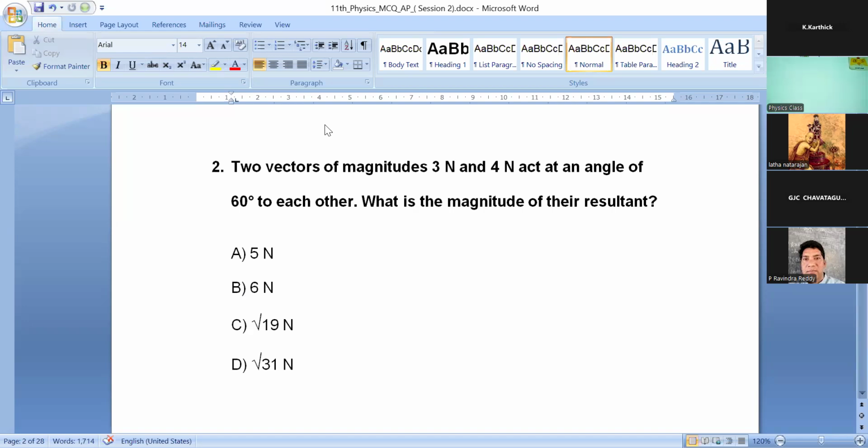Okay. Timer on now. Two vectors of magnitude 3 Newton and 4 Newton act at an angle of 60° to each other. What is the magnitude of their resultant?